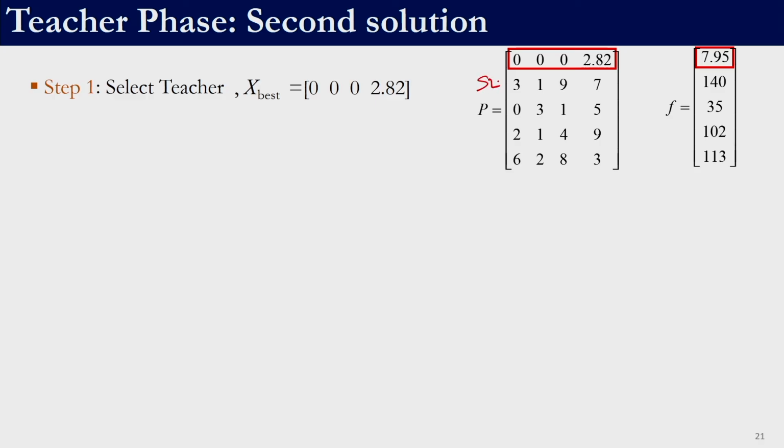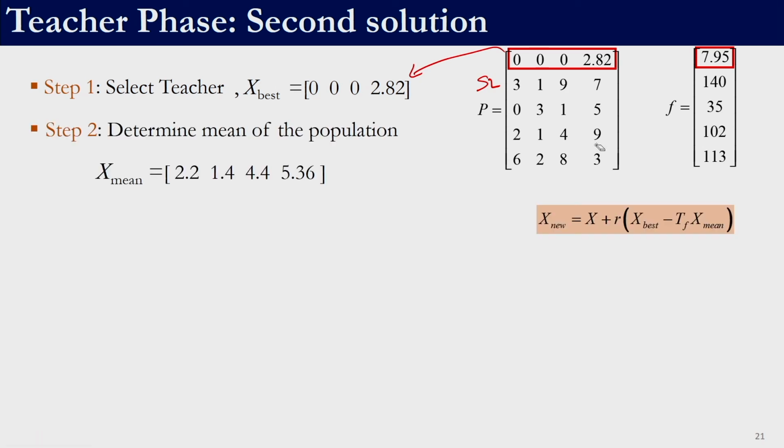Now let us apply teacher phase to the second solution, right. So this is S2. The first step is to identify the teacher. The teacher is 7.95 because it has the least objective function value. So this is the teacher solution. The next step is to calculate the mean of the solution. The mean of the population is nothing but the mean of these 4 columns, which turns out to be 2.2, 1.4, 4.4 and 5.36.